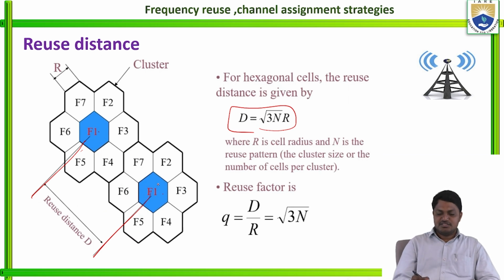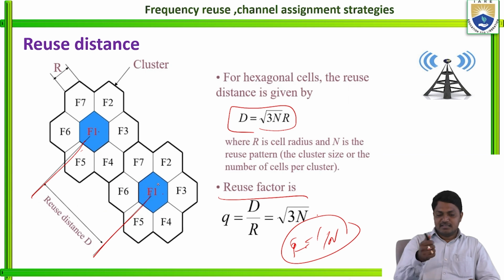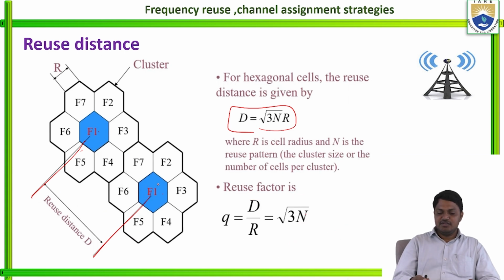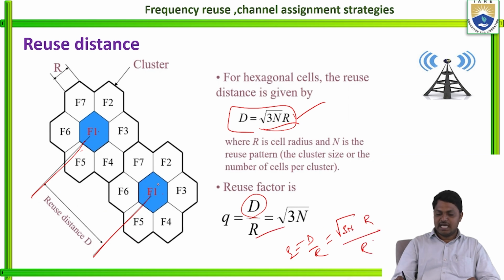Just now we discussed that the frequency reuse factor is F is equal to 1 by N, right? But in the reuse distance, the reuse ratio is calculated by Q is equal to D by R. We already know D is square root of 3n into R. So Q is equal to D by R, which is square root of 3n into R by R. R and R cancel, leaving the square root of 3 into N. That is the reuse ratio in the frequency reuse pattern.